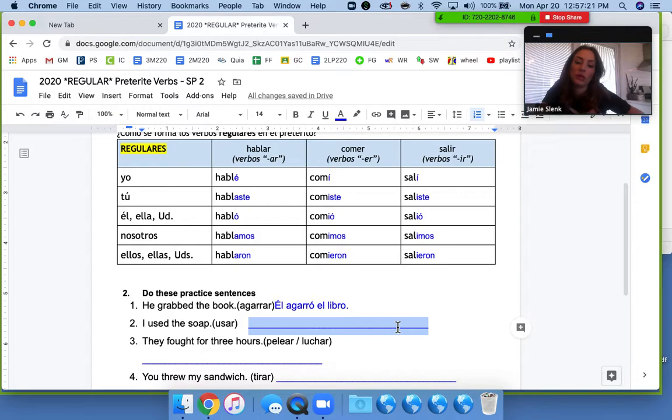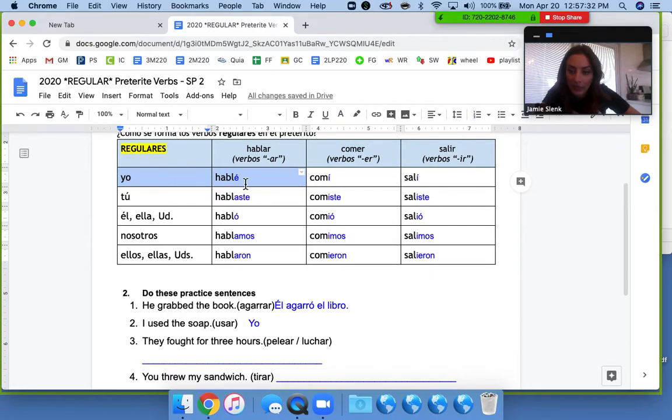I used the soap. Okay, so yo, and then our verb is usar, which is another AR verb, and the ending for that is an E with an accent. So you take usar, take off the ending, and replace it with that. Usé, with an accent. And then soap is el jabón. I don't know if you guys know that word or not.